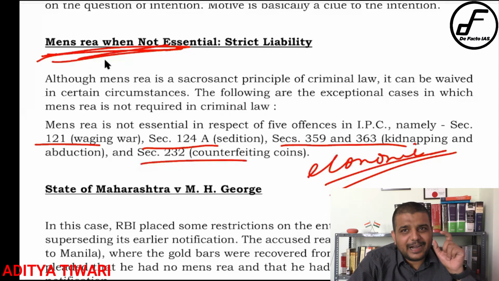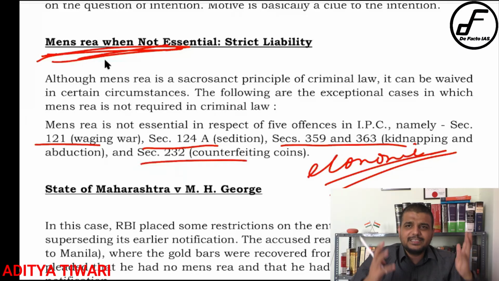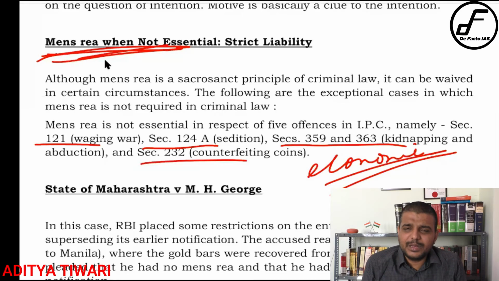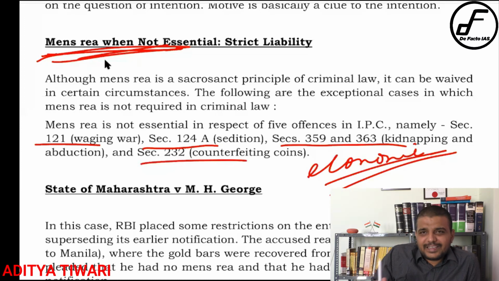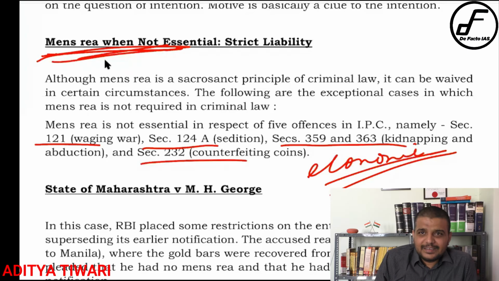So that is the primary argument through which the jurists say that mens rea in some cases can be dispensed with, right? Like I start selling adulterated milk. I did not want to kill someone, but I know that it will kill someone, and I am so bad that I am indifferent to who will get killed. So in some sense, you are more criminal than the ordinary criminal, because the ordinary criminal knows that he is going to kill guy A, but you are so indifferent that you don't even bother who gets killed, right?